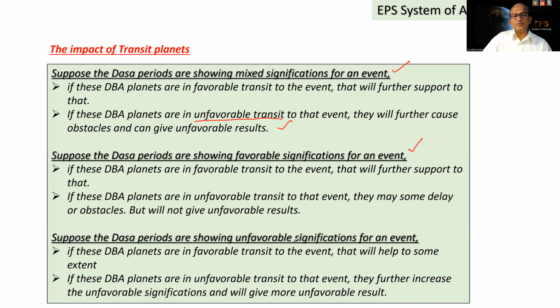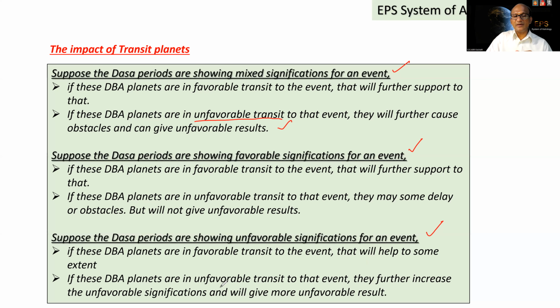Next one. Suppose the Dasa Bhukti planets are showing unfavorable significations for the event. If the DBA planets are in favorable transit to the event, they will help to some extent to the favorable side, because favorable is present in the transit, but the DBA is unfavorable. So because of the favorable transit, the unfavorable signification of the DBA can get reduced, or the favorable transit can further support to some extent. It cannot make it more favorable because that DBA is unfavorable.